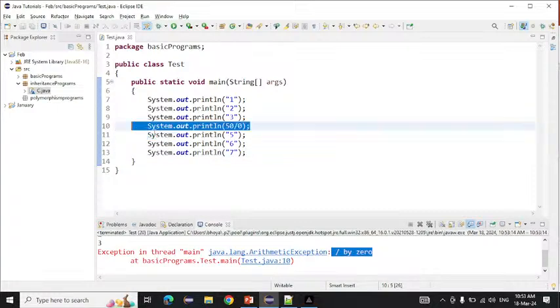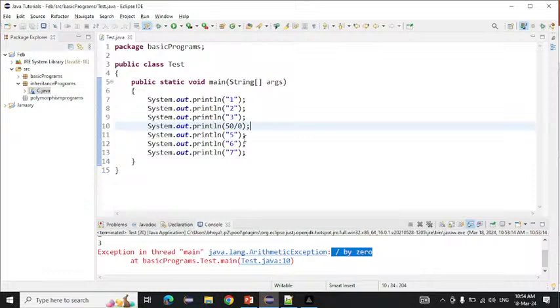If you run the program, at that time we are getting one exception here, and that is disturbing the normal flow of the program. See, 567 is not printing here. Why is it not printing? Because some unexpected or unwanted event came here, right? That's why our normal flow of execution is disturbed, and that's why we are getting the exception here.